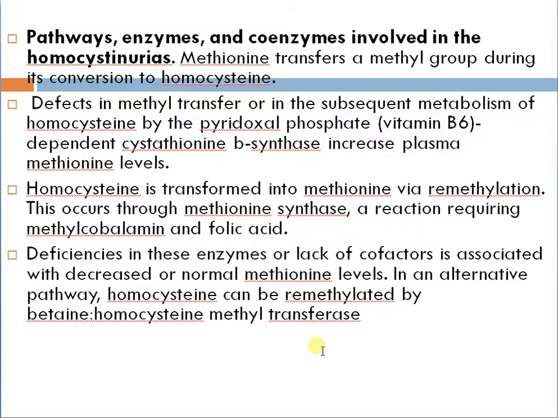These occur through methionine synthase, reactions requiring methylcobalamin and folic acid. Deficiency in these enzymes, or lack of cofactor, is associated with decreased or normal methionine levels. Alternatively, homocysteine can be remethylated by betaine homocysteine methyltransferase.